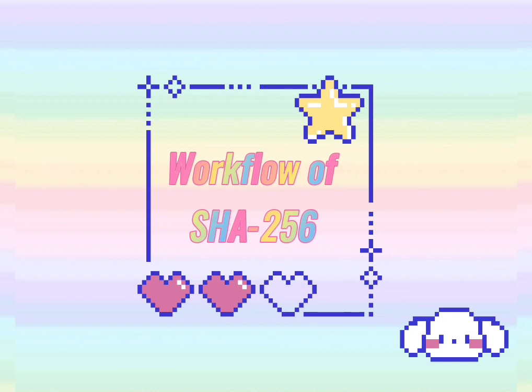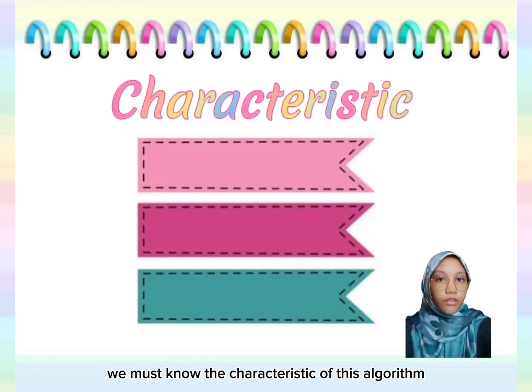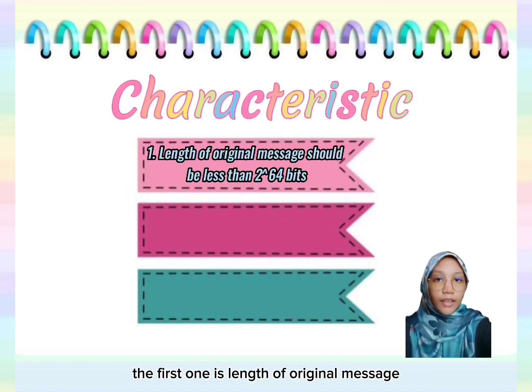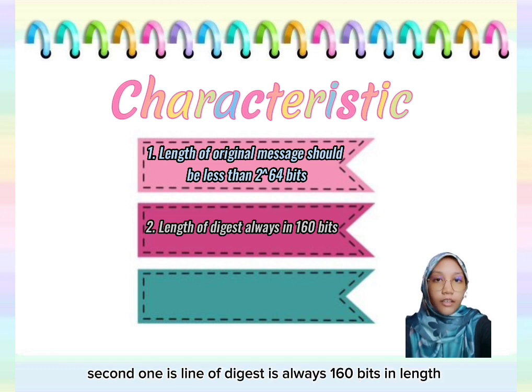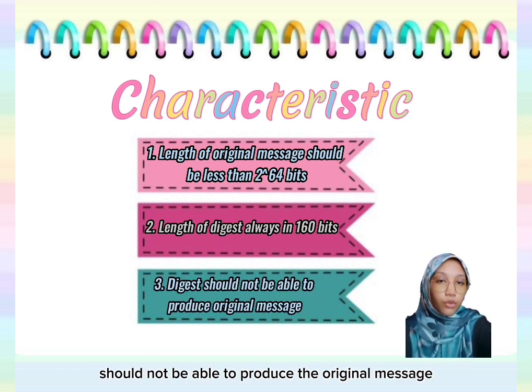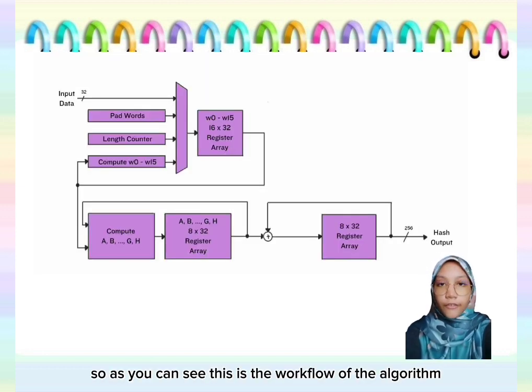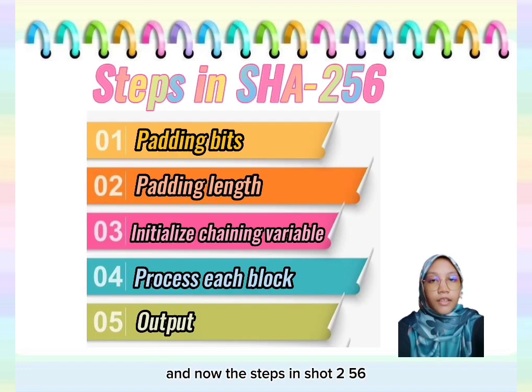Next, we move on to the workflow of SHA-256. Before discussing any further, we must know the characteristic of this algorithm. The first one is length of original message should be less than 2 to the power of 64 bits. Second one is length of digest is always 160 bits in length. And lastly, digest should not be able to produce the original message. So as you can see, this is the workflow of the algorithm. And now the steps in SHA-256.